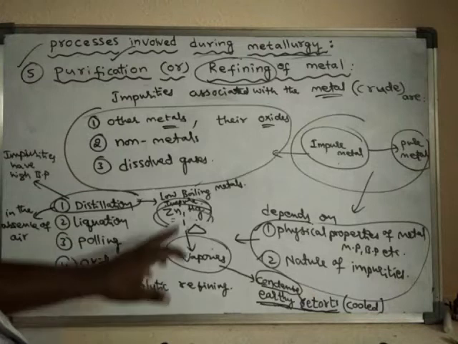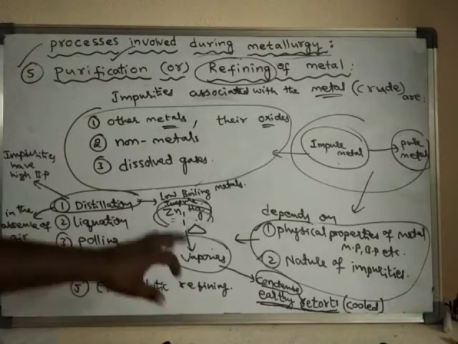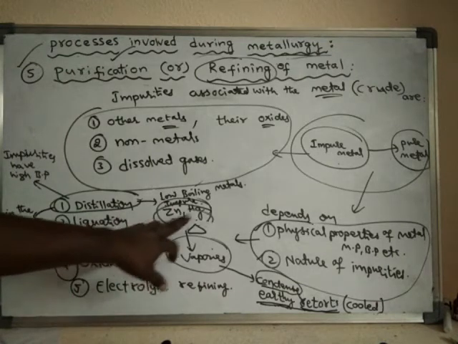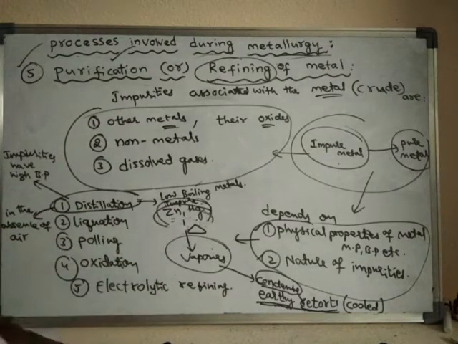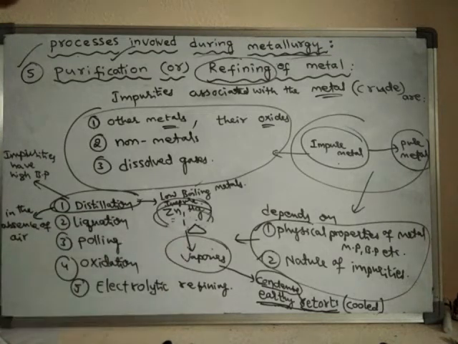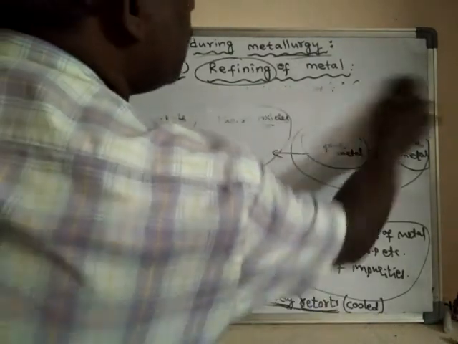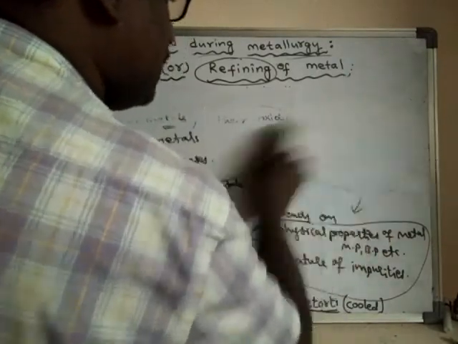So finally we'll get the metals in the pure form. Before that, impure zinc and mercury were there. Finally we'll get the zinc and mercury in the pure form. So this method is said to be the distillation method. Now, what is liquefaction? The next method is liquefaction.